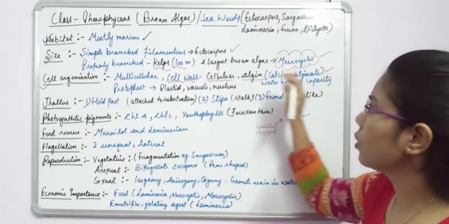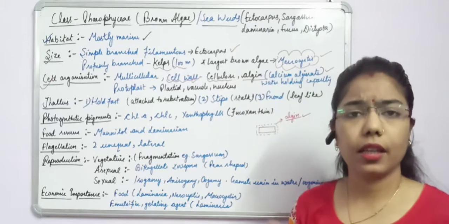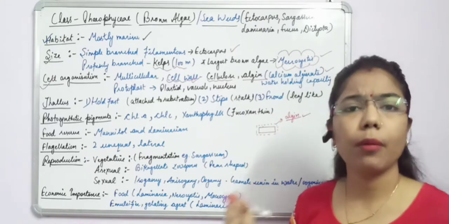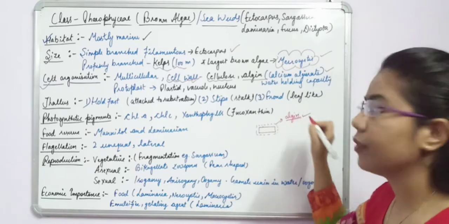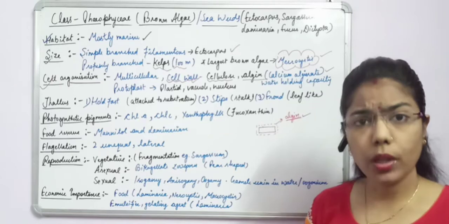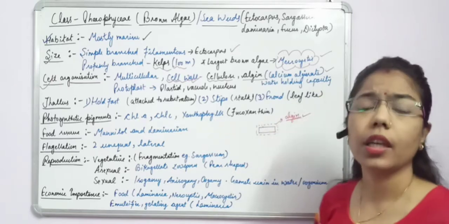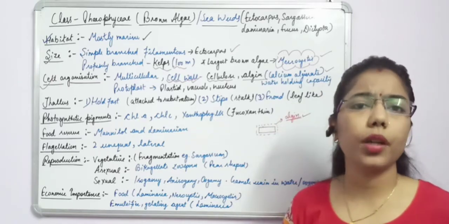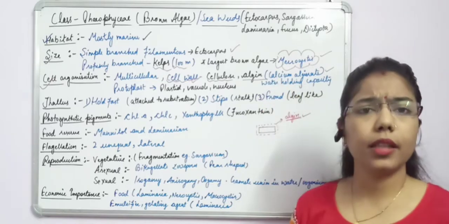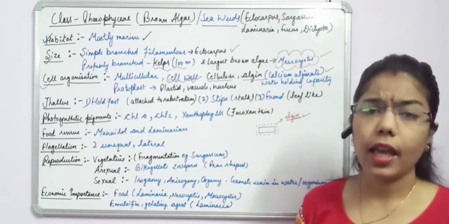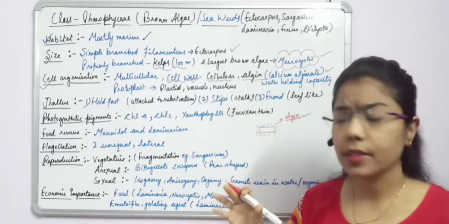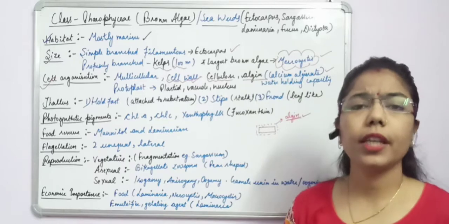And what is the function of this algin or calcium alginate? That it has the water holding capacity. जो एल्जिनेट है या फिर एल्जिन है, इसकी क्या प्रॉपर्टी होती है कि ये वाटर को होल्ड करने की इसमें कैपेसिटी होती है. Now what is the need of this water holding capacity? See students, sometimes there will be a low tide, okay, and in that condition these algae help the brown algae to retain the water.